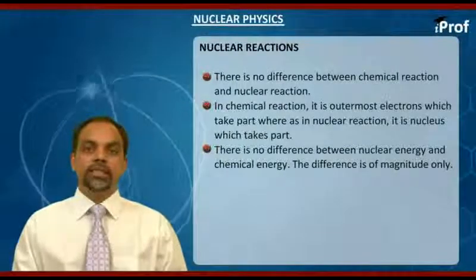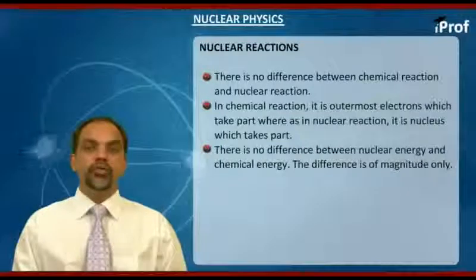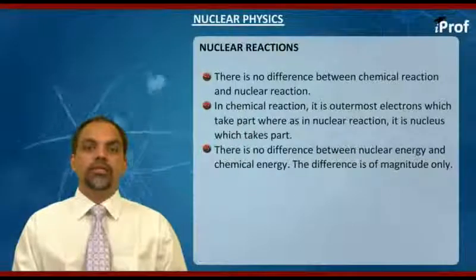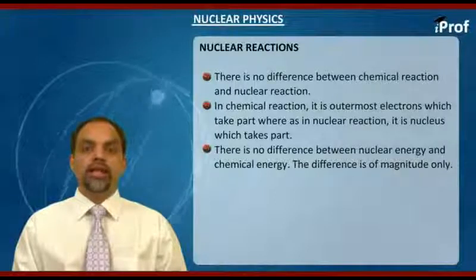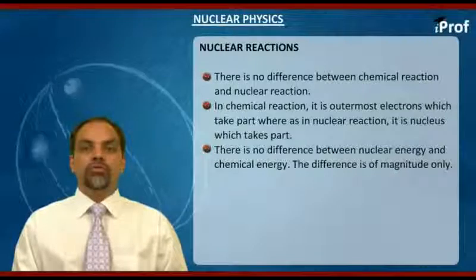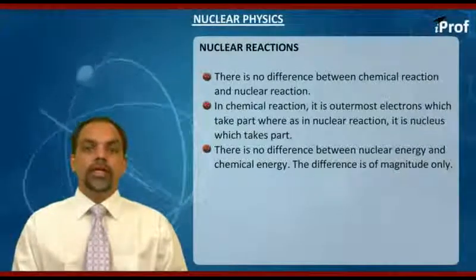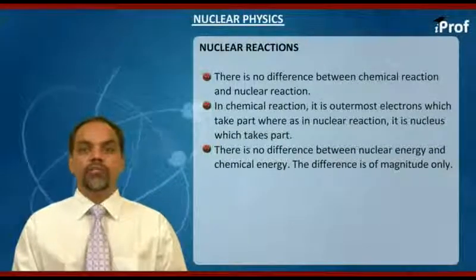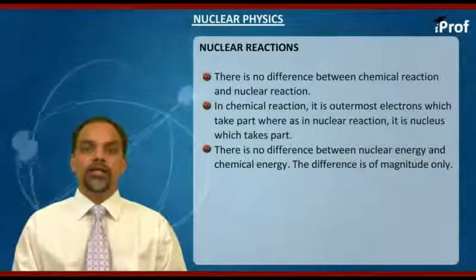Whereas when nucleus is taking part in the reaction, which we are terming as nuclear reaction, the corresponding loss of mass is very high, and using Einstein's mass energy equivalence relation, we get a very large value, and it is of order of mega electron volt or million electron volt. So that's the only difference between chemical energy and nuclear energy.